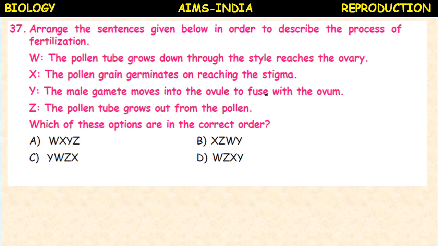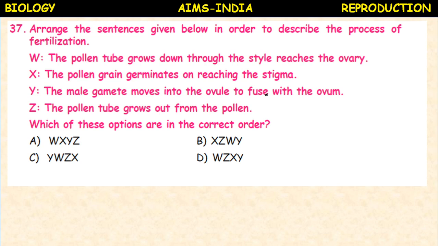Arrange the sentences given below in order to describe the process of fertilization. Here W, X, Y, Z events are given. You have to arrange it in a correct sequence such that the process of fertilization it will represent. Okay, W, the pollen tube grows down through the style, reaches the ovary.